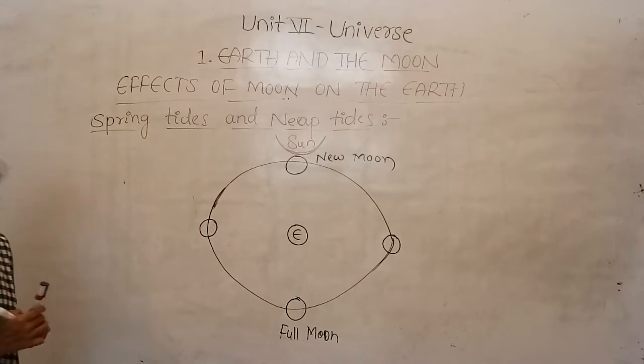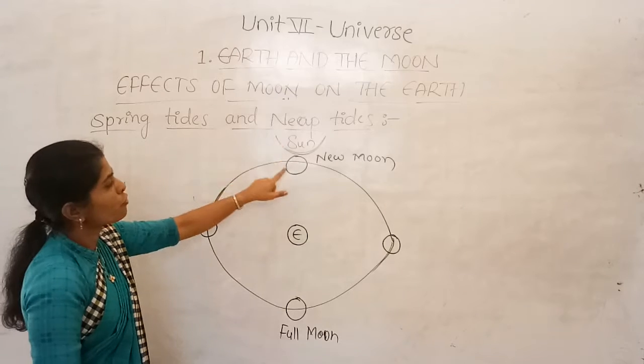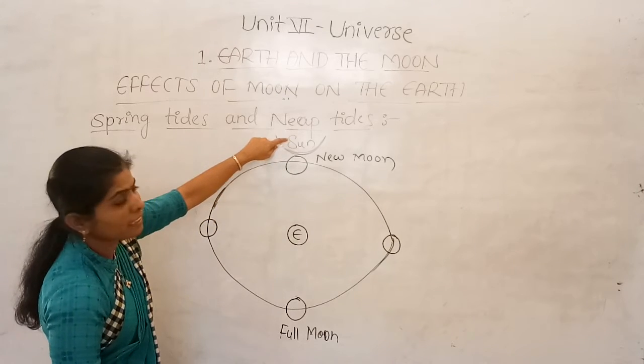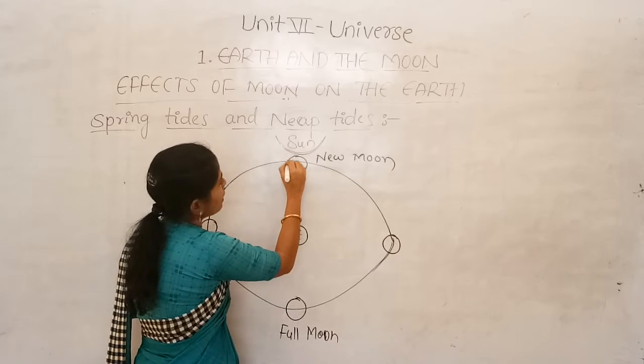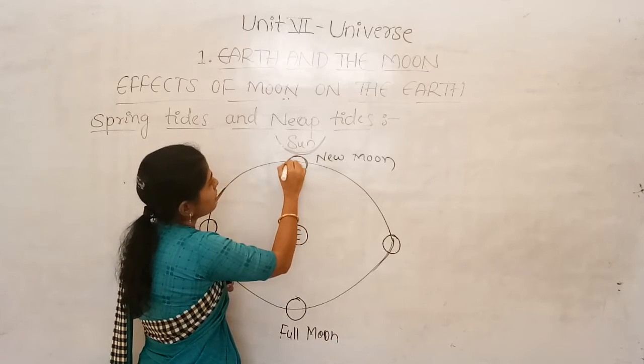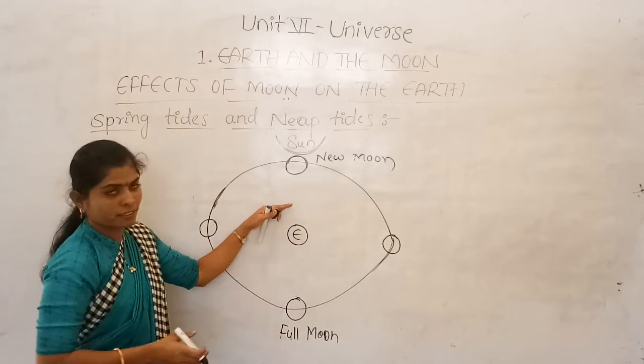Because we already know, when the sun is in this position, the sunlight will fall on this surface, which is not facing towards the earth.